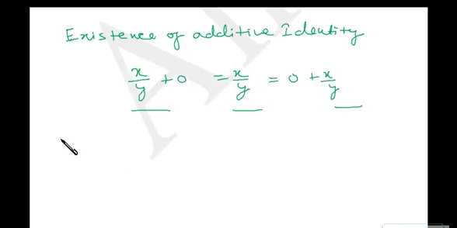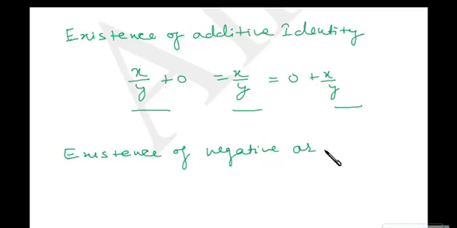Then we have existence of negative, or we can say additive inverse. Okay, existence of negative or additive inverse of a rational number, right?